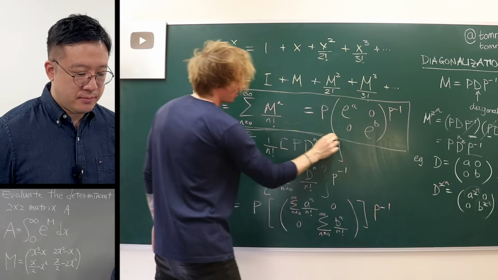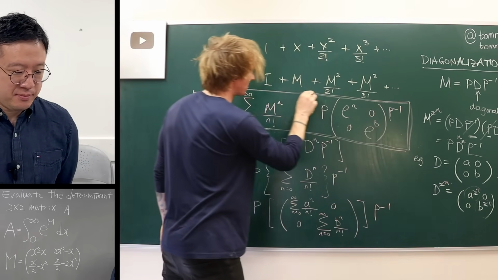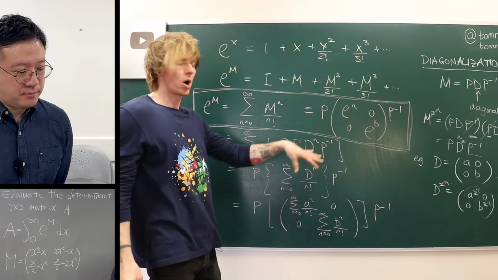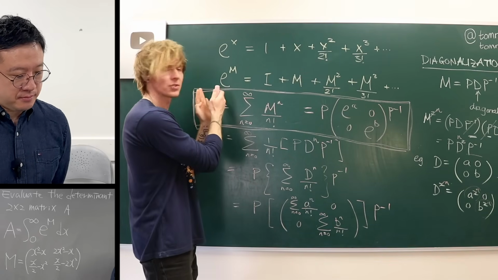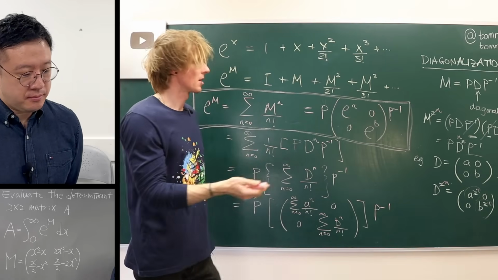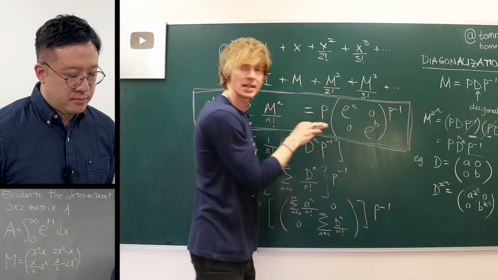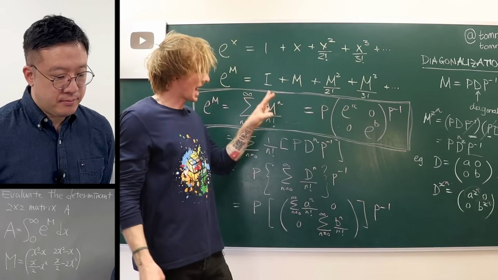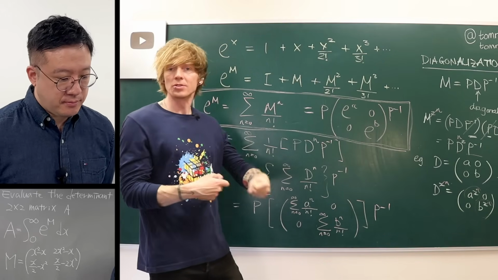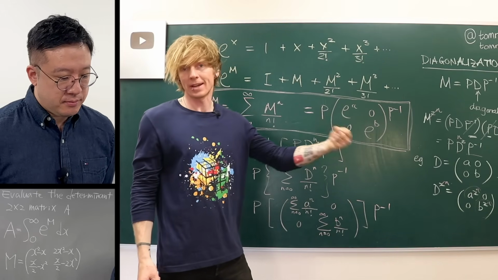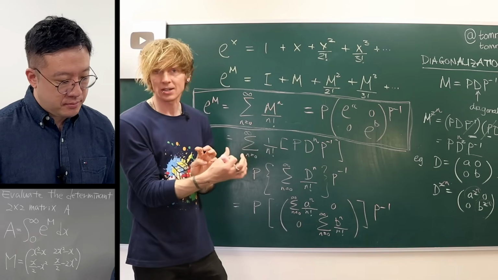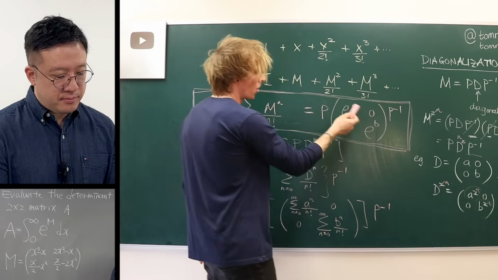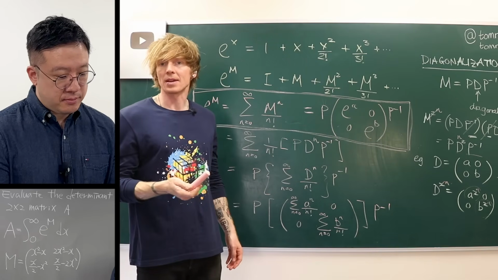So now we have, I wouldn't say we've simplified, but we've made sense of what e to the power of a matrix looks like, what it means. We've found some way of representing it. Again, we still need to compute all of these things, but now we can try and use the definition of the matrix M, those specific entries, and work out what P inverse is, and what these values a and b are.